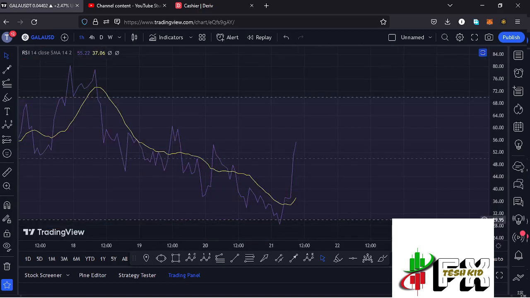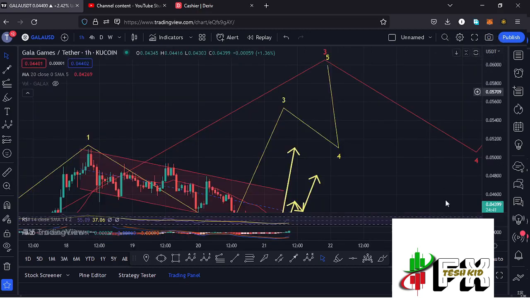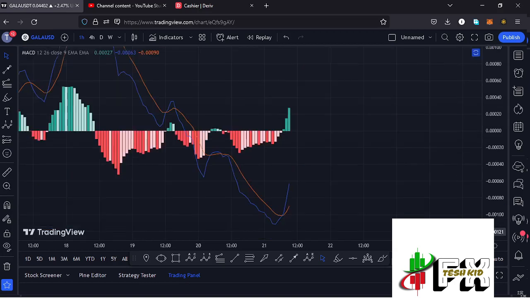And also taking a look at the indicators, on the RSI we are trading at around the 55 mark, meaning we have massive room for us to fully support higher prices. Also taking a look at the MACD, we have been able to print a bullish cross, fully supporting higher prices. So let's be patient and see how that plays out, and I'll be keeping you updated.